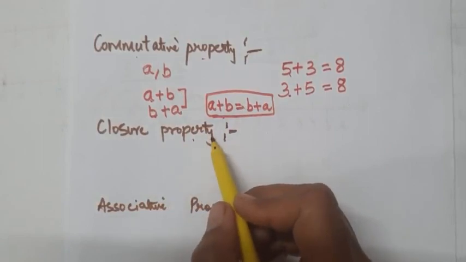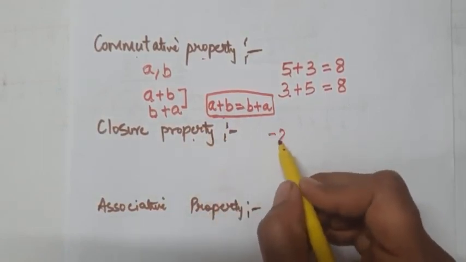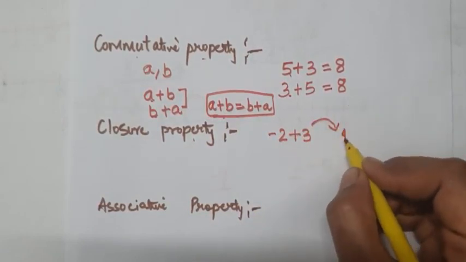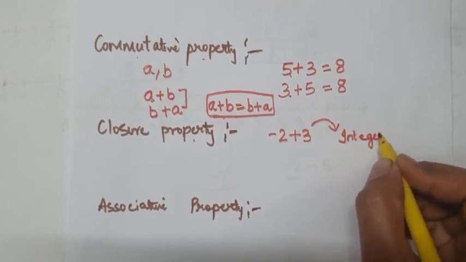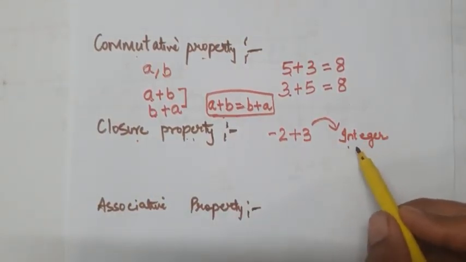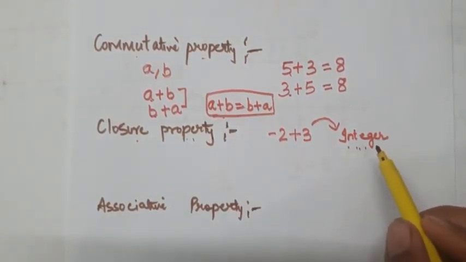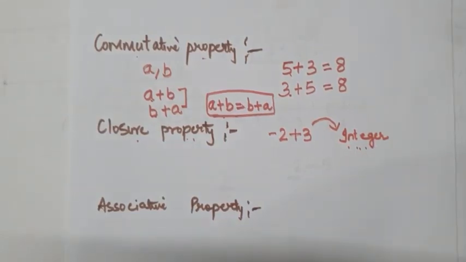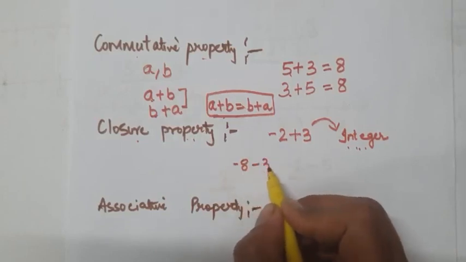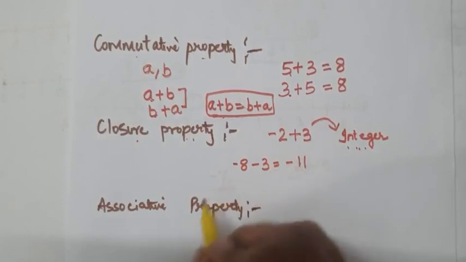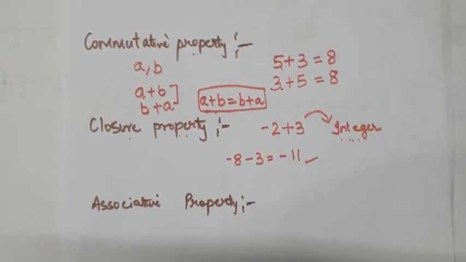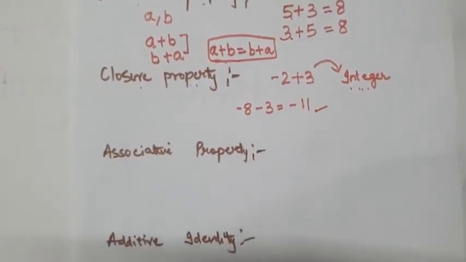Now what is closure property? Closure property means if you add any two integers, the answer will always be an integer. Closure property simply means that the answer should be an integer also. And that is very true, whenever you add any two integers, the answer will always be an integer. Clear?